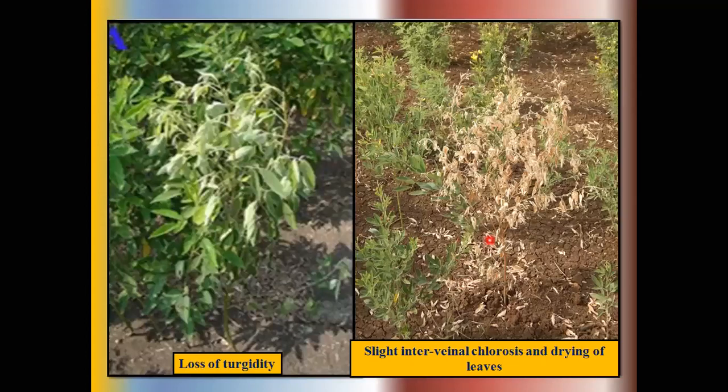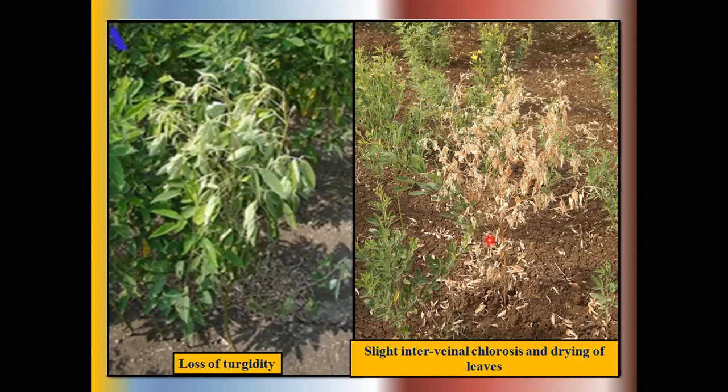So wilt is the most prevalent and destructive disease of pigeon pea. It was first reported from Bihar by the scientist Butler in 1910. Now it is prevalent in Andhra Pradesh, Maharashtra, Madhya Pradesh, Uttar Pradesh, and also in Bihar.